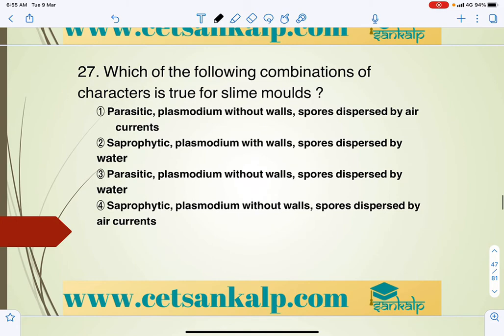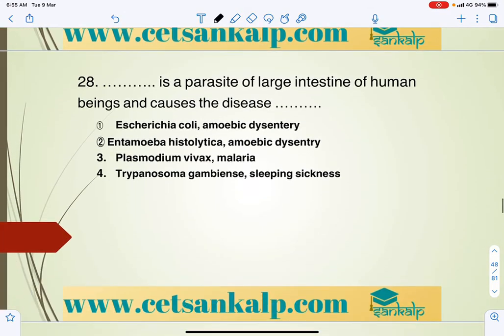Which of the following combinations of characters is true for slime molds? Generally the slime molds are saprophytic. They are saprophytic, without a wall, and spores are dispersed by air currents. So this is the correct answer. They are not parasitic, they are saprophytic. Plasmodium is generally without walls, and that is the answer.